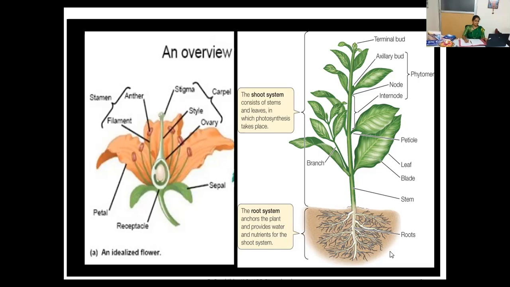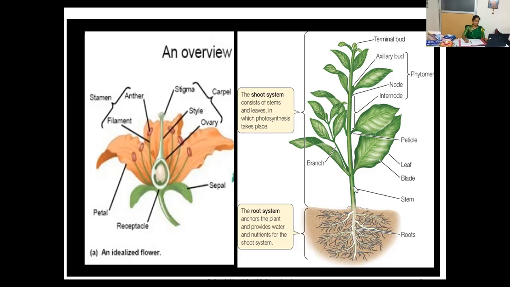From the root system, you can take the root part like the root tip region, then that will be a root culture or root tip culture. Then you can take a stem region, we can say that as the stem culture. You can take the nodal regions, then that will be a nodal culture. You can take the axillary bud region, you can say that as the axillary bud culture. You can take a portion of the leaf, then we can say leaf culture or leaf disc culture. Then you can take the shoot tip region, then we can say that as the shoot tip culture. Like this, there are so many culture techniques.